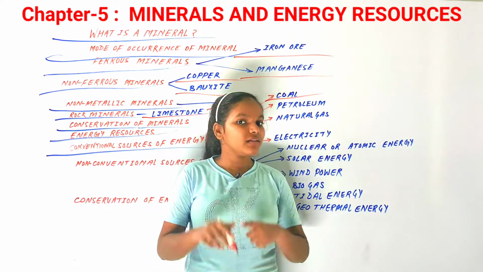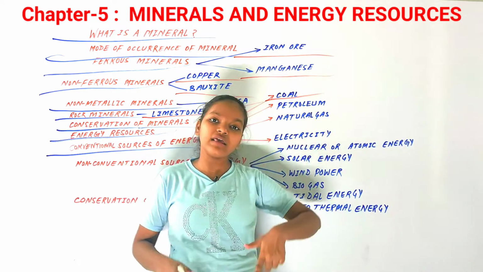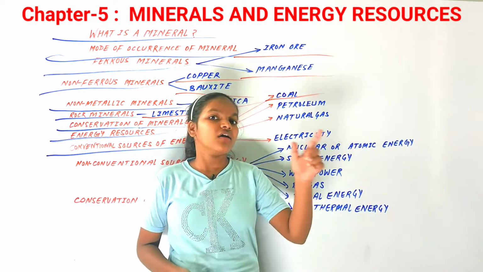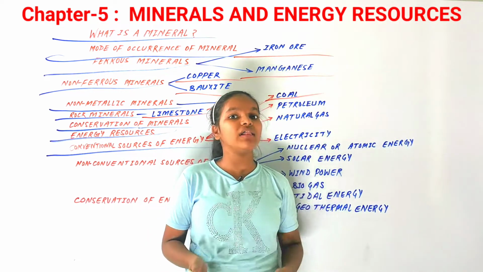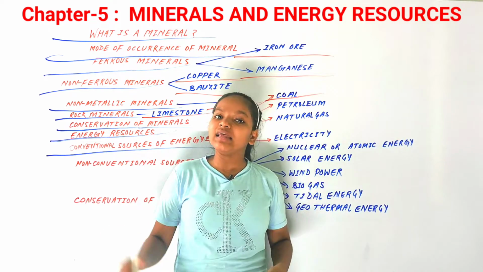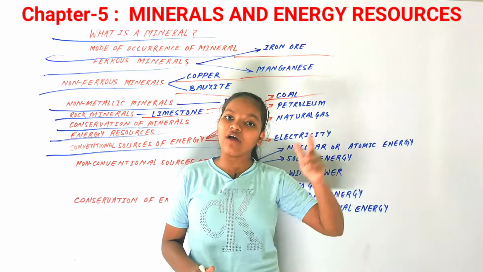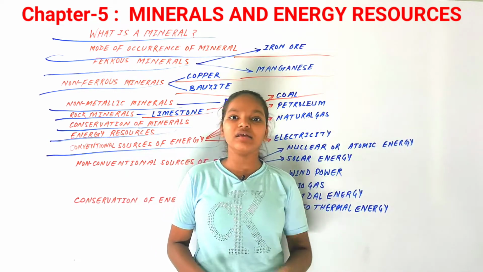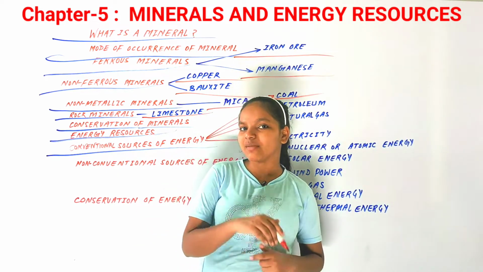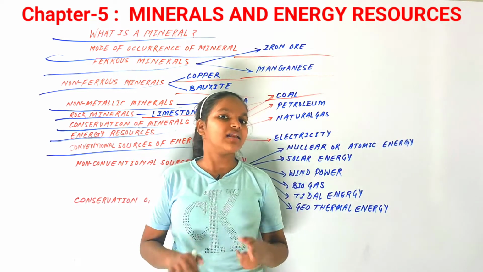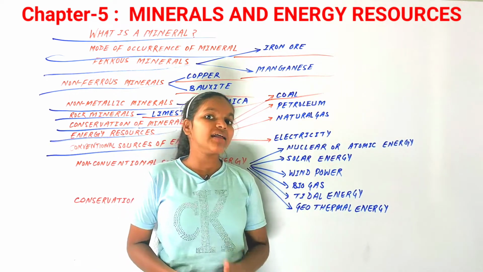And if we talk about the regions in which coal can be found, Gondwana coal can be found in the Damodar Valley, that is in West Bengal and the Jharkhand region, and in the valleys of the Mahanadi, Son and Wardha rivers. Tertiary coal can be found in many regions, not just in one region, like in the Jharkhand region. So that is about coal.